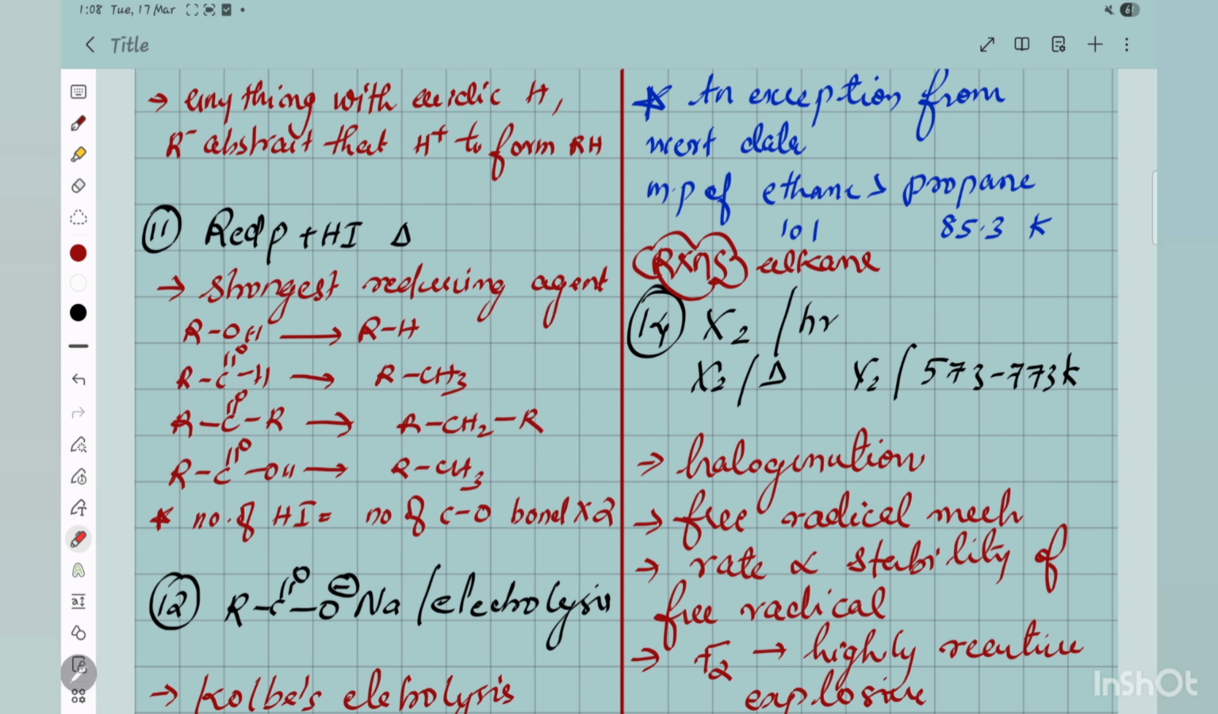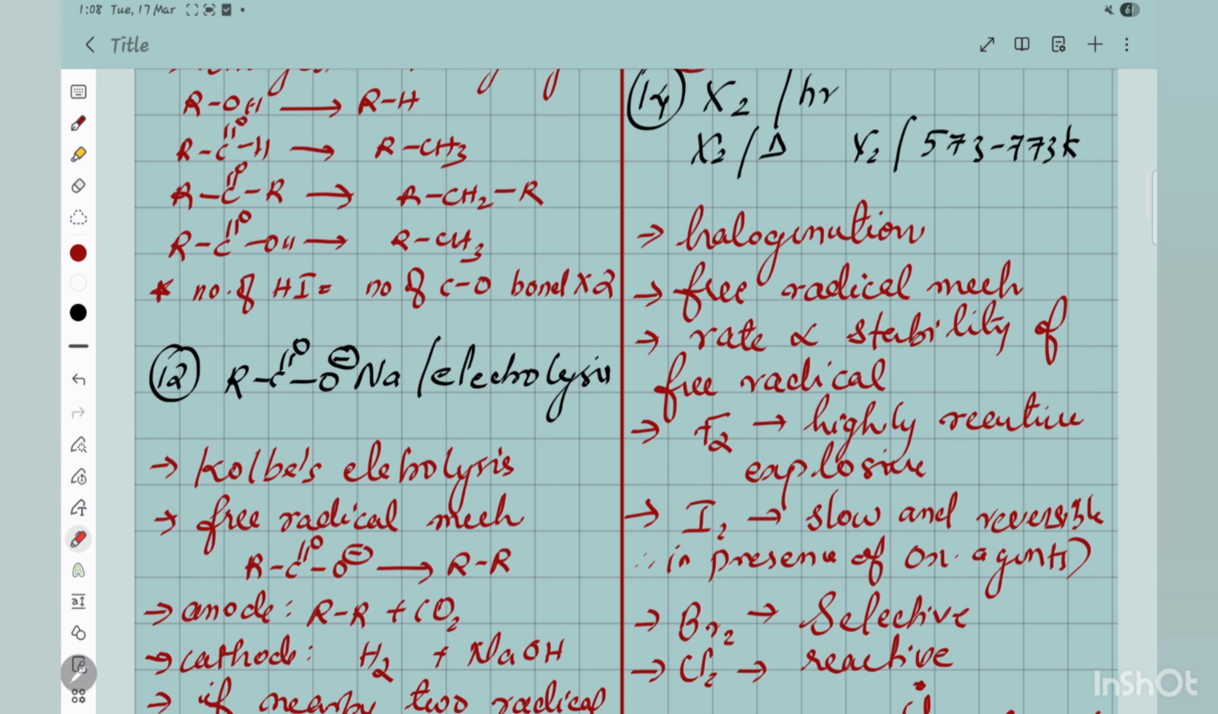Now questions can come in advanced, or in mains also, on the number of HI used. There is a common trick for that. For RX, you use just one HI, which is enough to replace it with hydrogen. But if you have a carbon oxygen bond, for each bond you have to use two HI. So the number of HI equals the number of C-O bonds times 2. Here there are 2 bonds, so 4 HI. Here also 4 HI. Here there are 3, therefore 6 HI. That is a trick you can use.